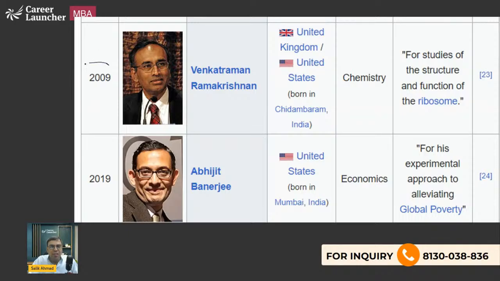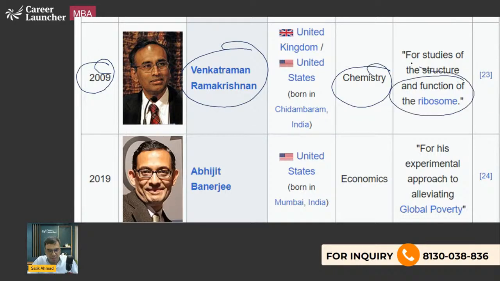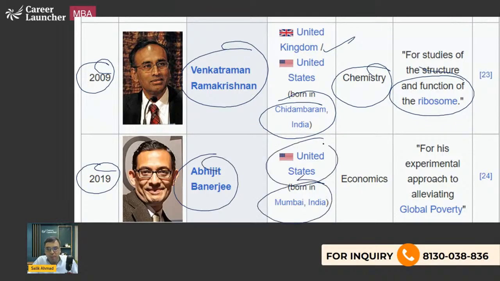And then 2009, Venkatraman Ramakrishnan, Nobel Prize in Chemistry for research on the ribosome. He was also an Indian, born in Chidambaram in Tamil Nadu, and he got US and UK citizenship. In 2019, we have done Abhijit Banerjee, born in India, got US citizenship, Nobel Prize in Economics for research on alleviating global poverty.